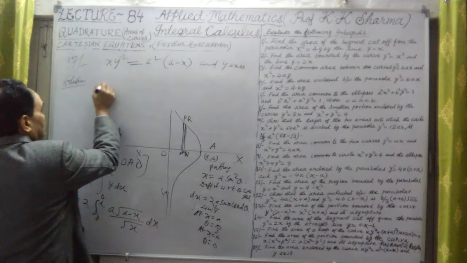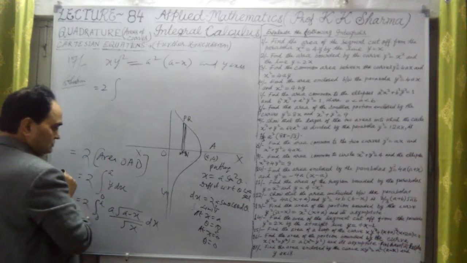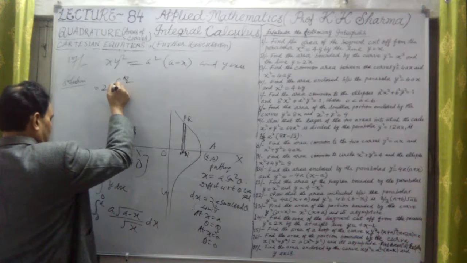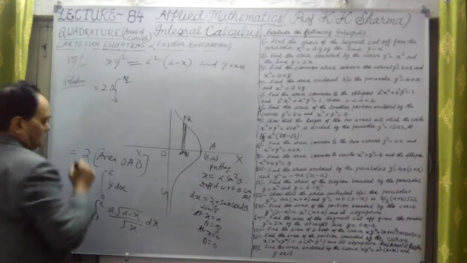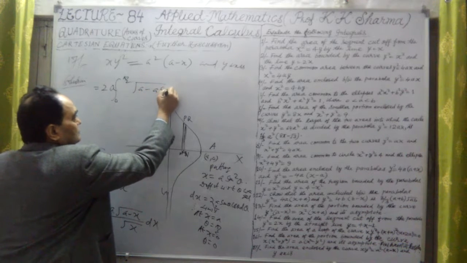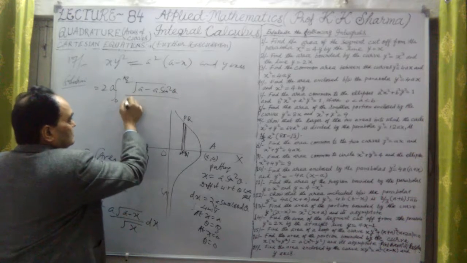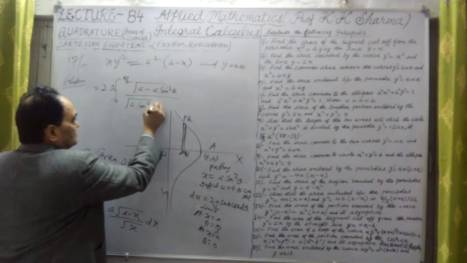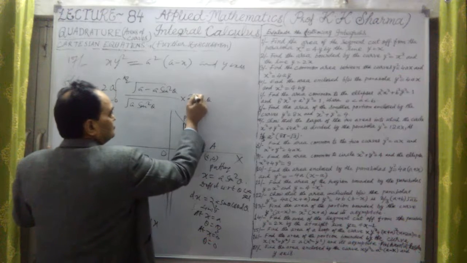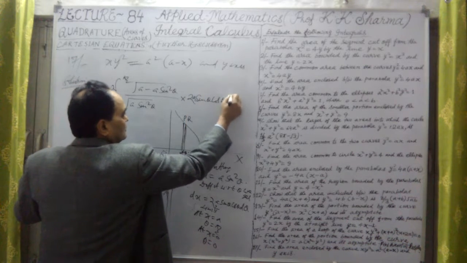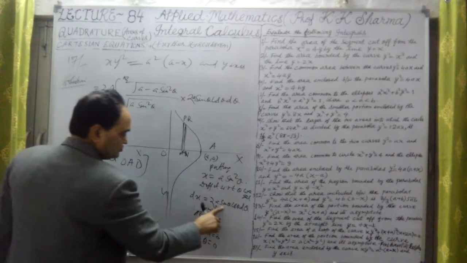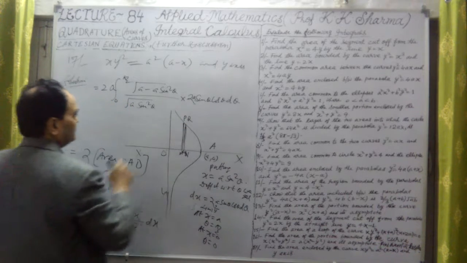So finally, the area will be the integral from 0 to pi by 2, taking the constant outside, of under root a minus a sin square theta divided by under root a sin square theta, into dx, which is 2a sin theta cos theta d theta.